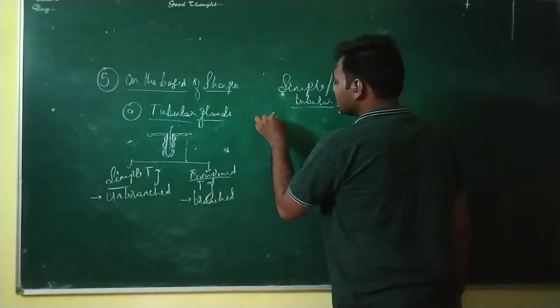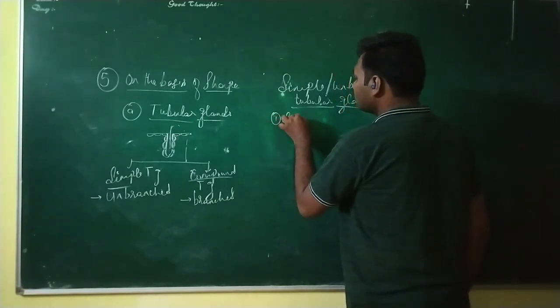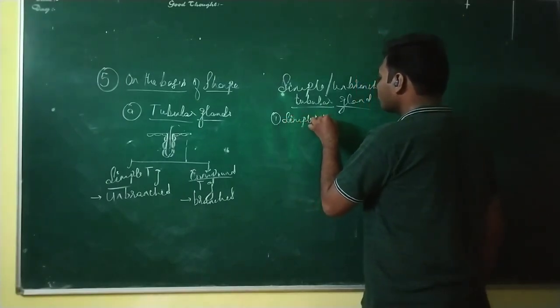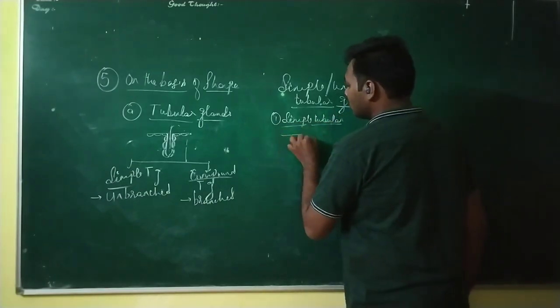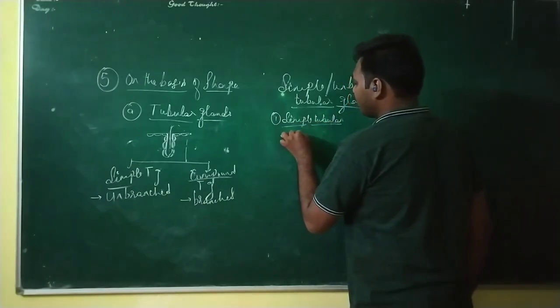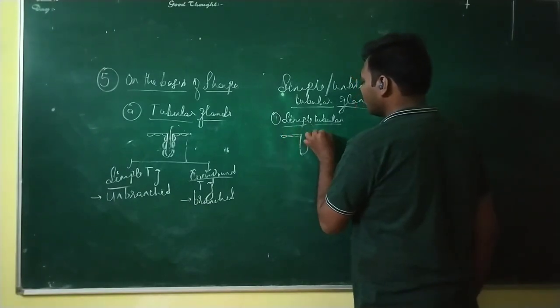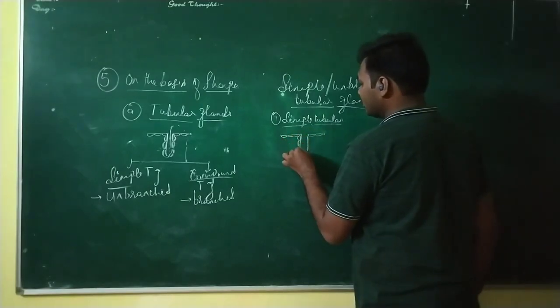That is, first, it is simple tubular again, which will have an epithelial tissue and long tube-like structure, which is also surrounded by the squamous epithelial tissue.